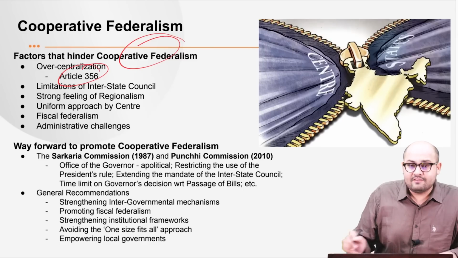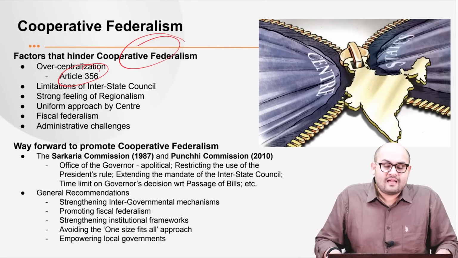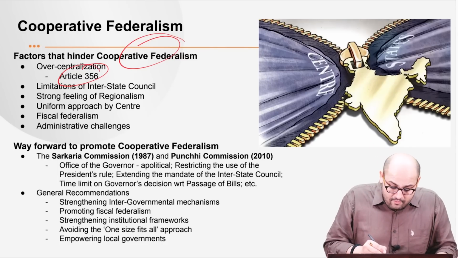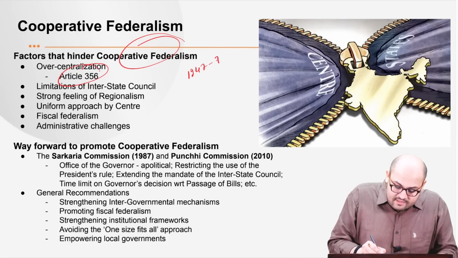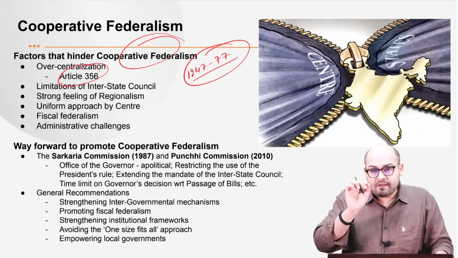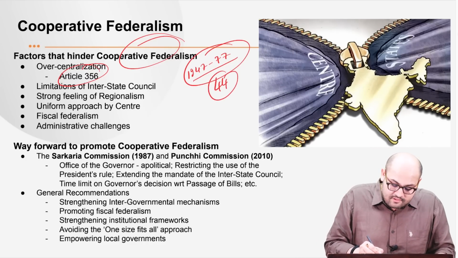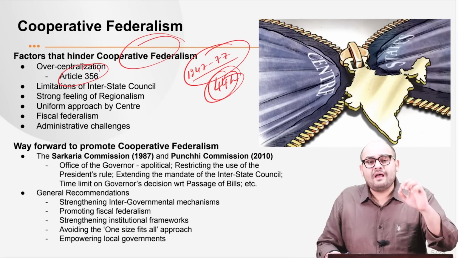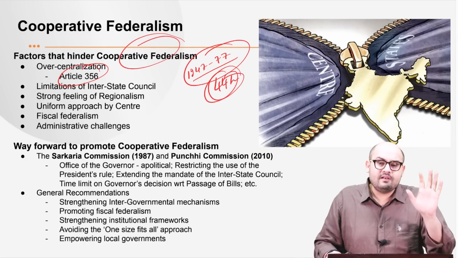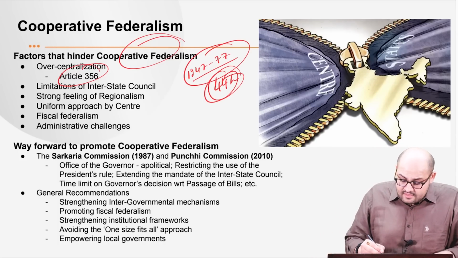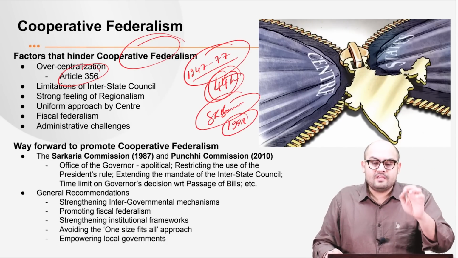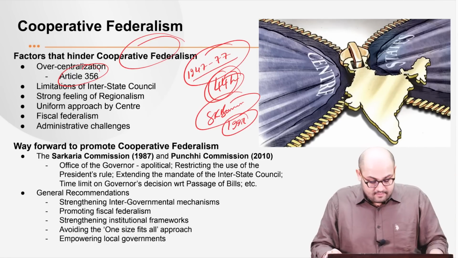Next, we have Article 356. Please understand that this actually relates to President's Rule in the states. From 1947 till 1977, in a period of 30 years, President's Rule was imposed 44 times. Can you imagine? Mostly this was imposed on arbitrary grounds, right? There was no adequate justification for it. And it was the case of SR Bommai versus Union of India in 1994, where the Supreme Court put limitations on the use of this power by the center, right?